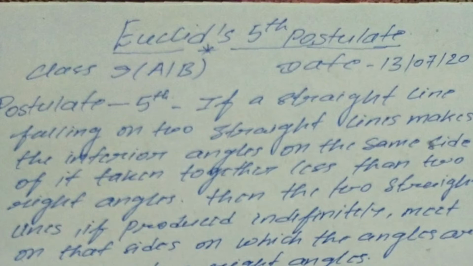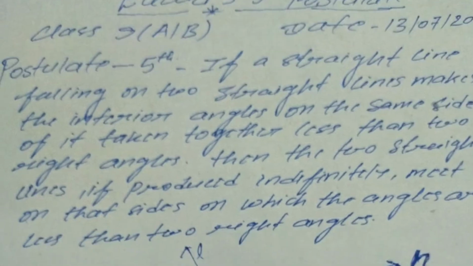Here you can see the fifth postulate I have written. If a straight line falling on two straight lines makes the interior angles on the same side of it taken together less than two right angles, then the two straight lines, if produced indefinitely, meet on the side on which the angles are less than two right angles. What do you mean by that?